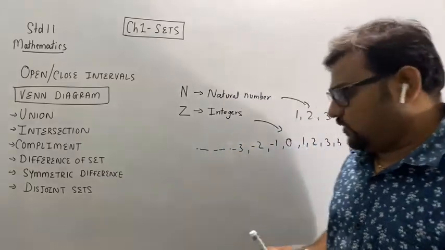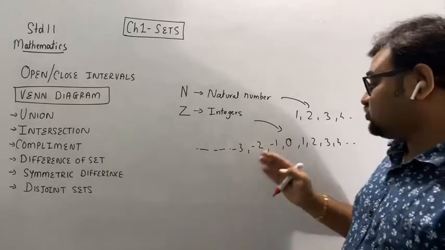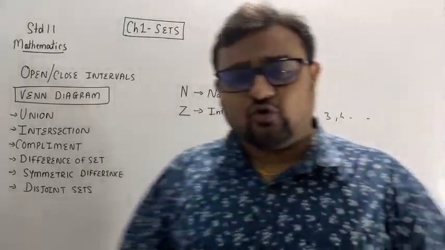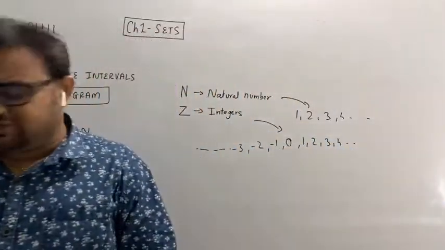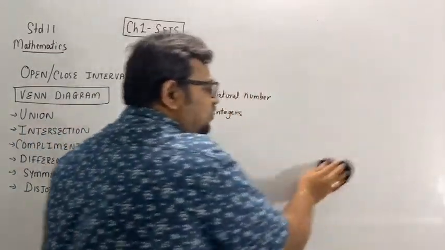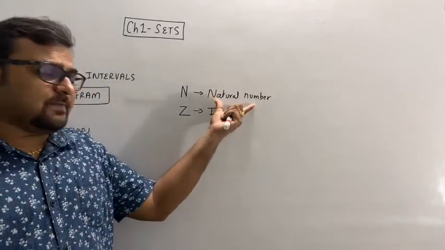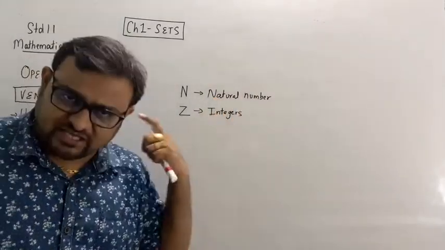You can't write 1.5. It can be -3, -2, -1, 0, 1, 2, 3, 4. So it only includes integers. Okay, whole numbers: if I talk only about whole numbers, it's just the natural numbers plus 0.